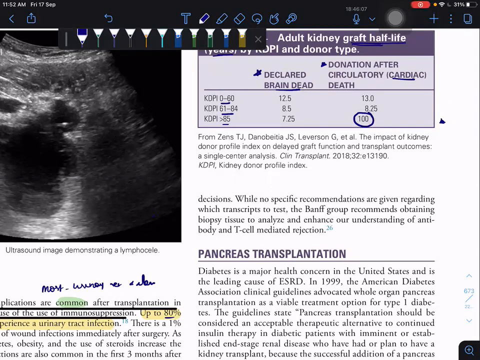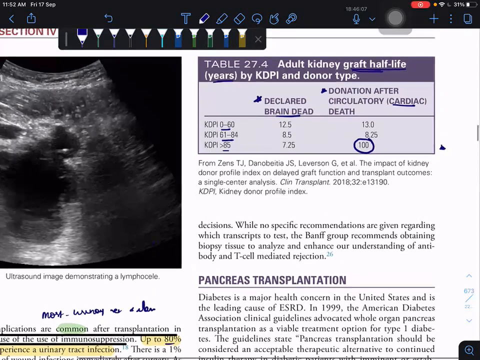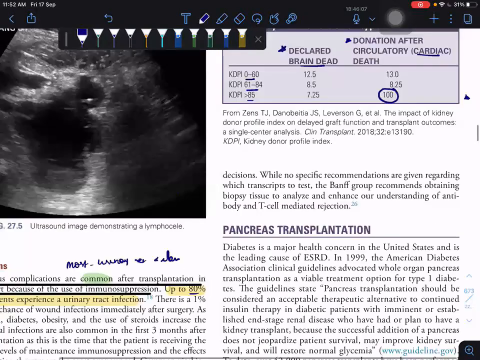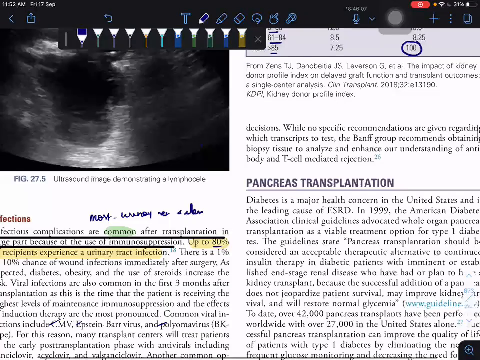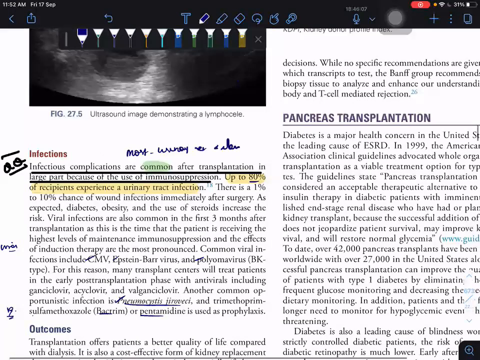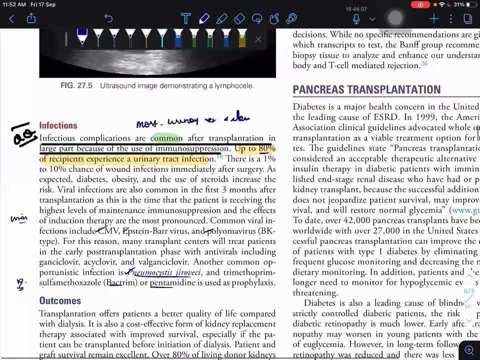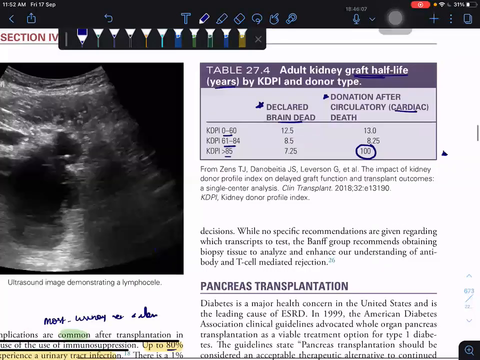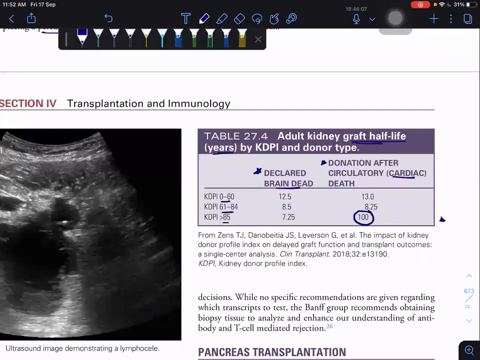No need, man. What they have given is that KDPI scores are correlated with graft survival. That is such an MCQ. So the higher the KDPI score, the lower the graft survival. And also they told that declared brain dead patients and DCD patients have no difference in survival rates, almost equal. But in this table 27.4, conducted by one study alone, it shows some difference. Apart from that, nothing is there.